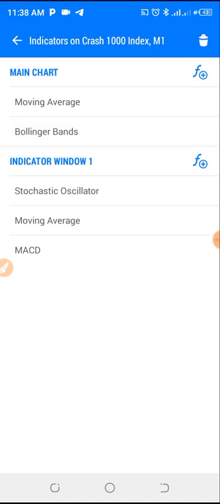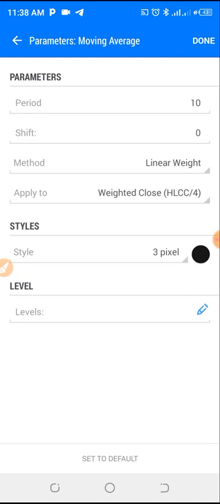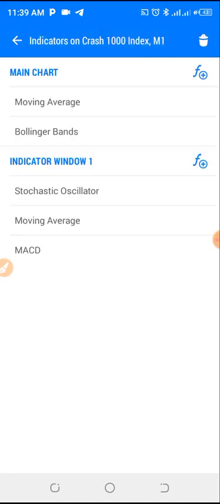The next indicator we are using is our moving average. The period is going to be 10, shift is going to be 0, method is linear weight, apply to close. So it's still the same settings that we use on our main chart, right? Once you are done, you click on done, and the final indicator we are using is our MACD.